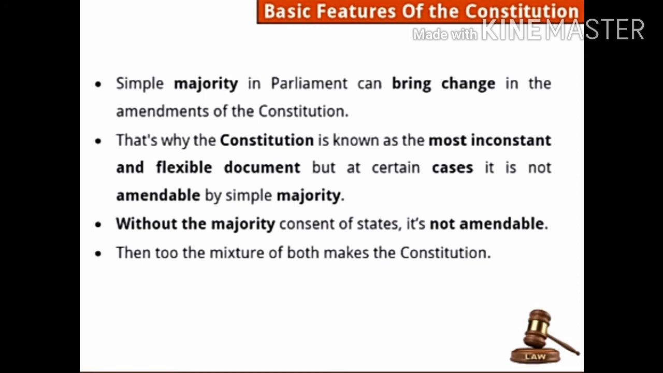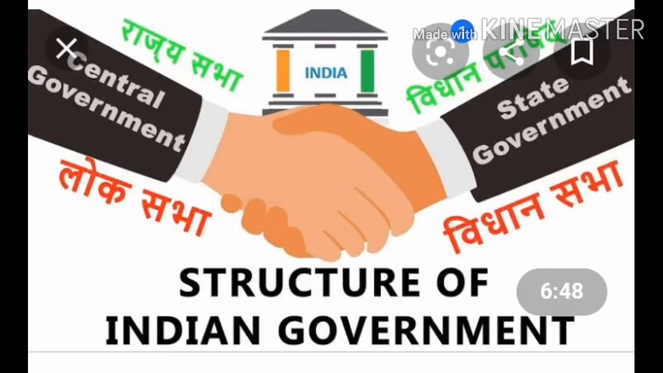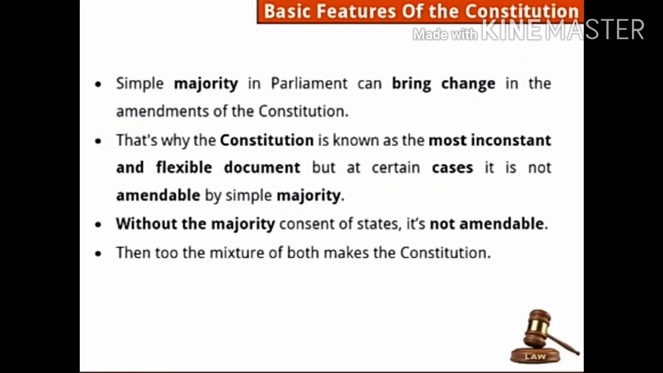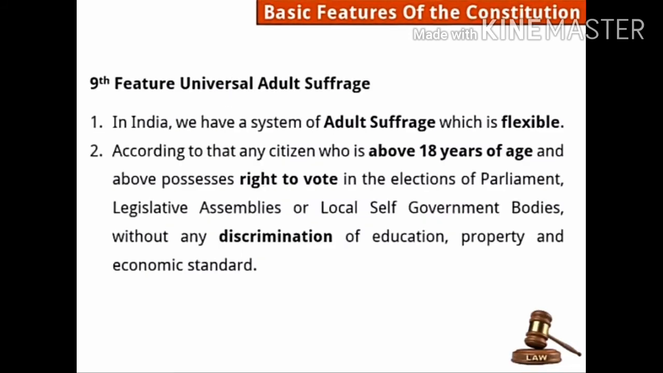But in certain cases it is not amendable by simple majority. We have just seen that in some cases you can't change it by simple majority, and even the basic structure is never changed. Without the majority consent of the states, it's not amendable. Consent means permission. Then, the mixture of both makes the Constitution: when you want to change it, both state and union are needed. Together they can make the required changes.